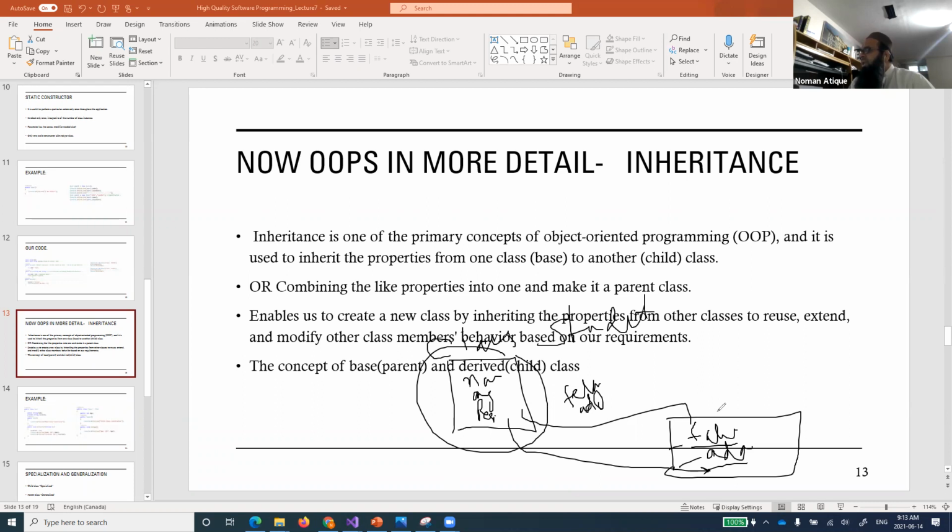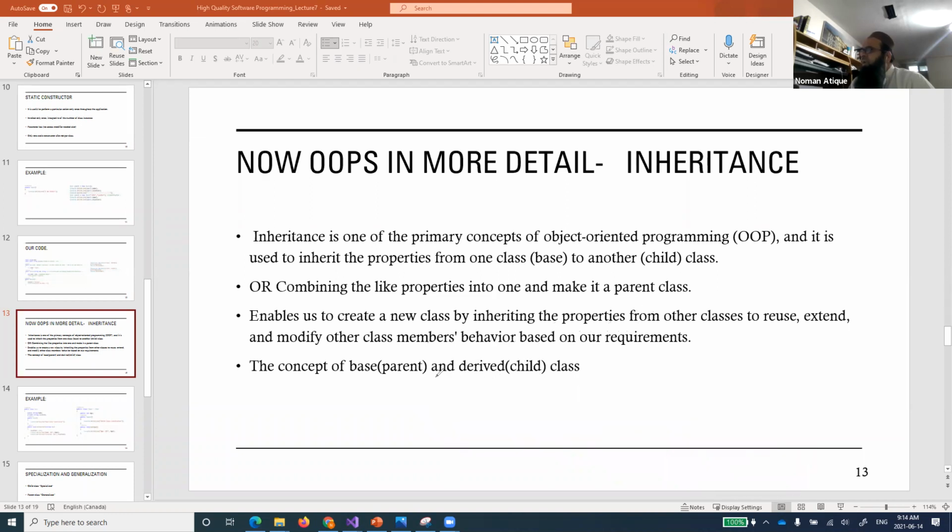I'll just create another class, the child class over here. And this child class will have father name and the address in it. And this will become a class on its own, and it will inherit all the features of its parent class. Are you people getting that? This thing that I'm just trying to explain here.